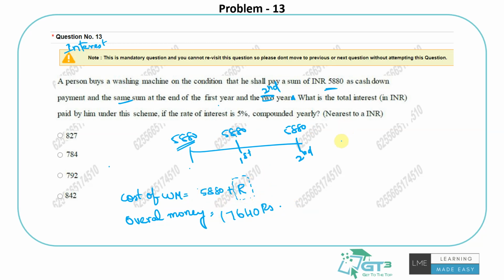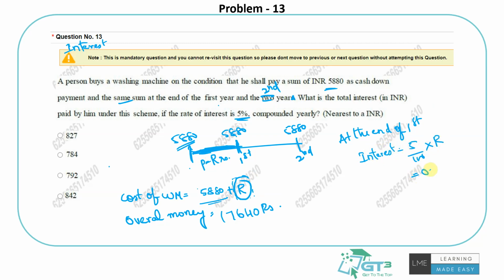So first of all, what will be the situation till the end of the first year, right? At the end of the first year, what would have been the principal for this entire 1 year? This R rupees, right? Because this has been paid back, the only thing pending is this. So interest of 5% has been calculated for this period. So the interest at the end of the first year would be 5% of R, which is 0.05 R.